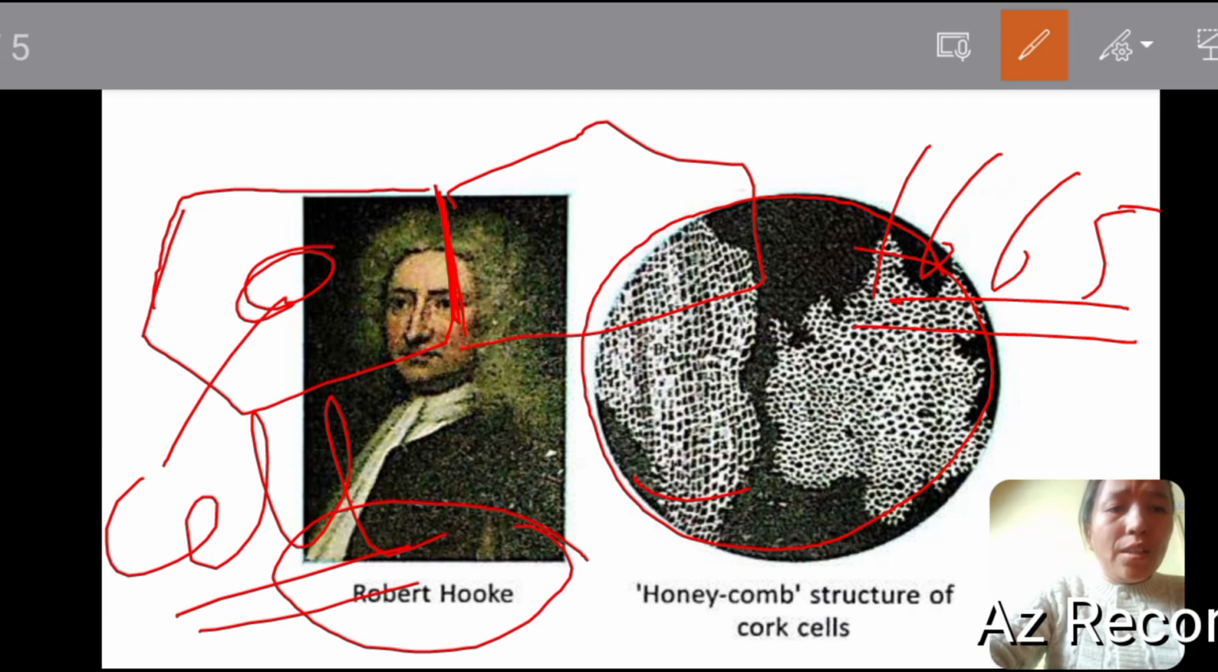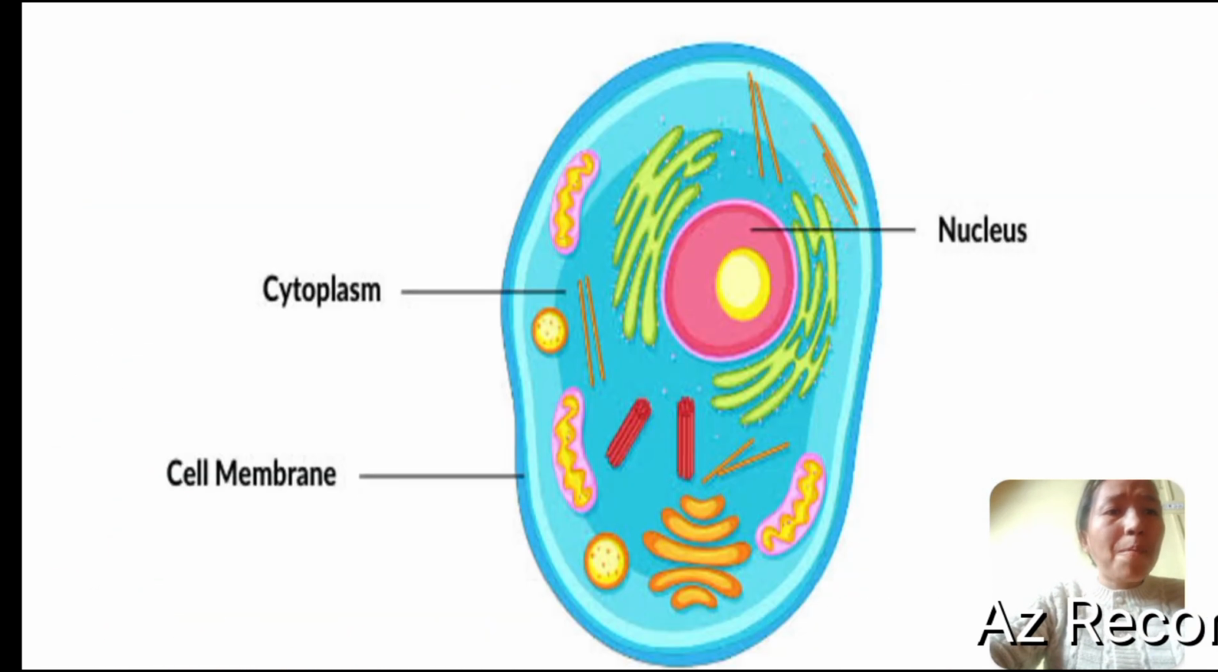He discovered a dead cell, but the first living cell was discovered by a scientist named Anton van Leeuwenhoek. The first time a cell was discovered by Robert Hooke, but that was a dead cell because that was a cork cell. Cork is a dead part of the plant. And the first living cell was discovered by Anton van Leeuwenhoek. So now let's move to the next slide.